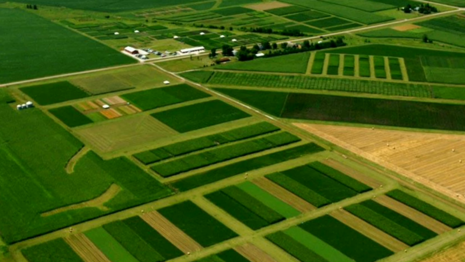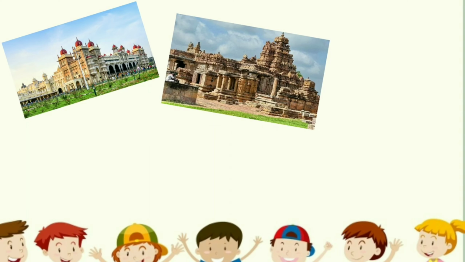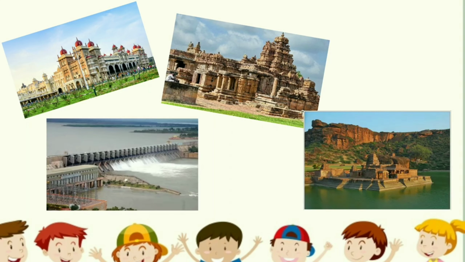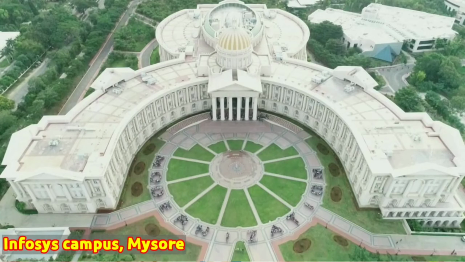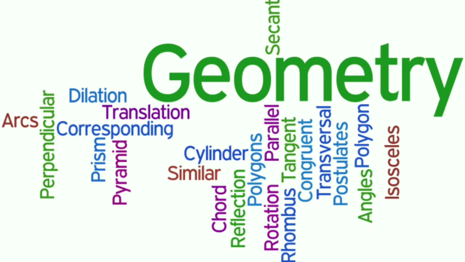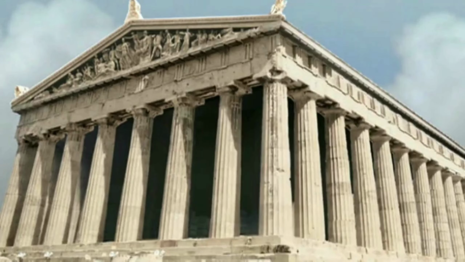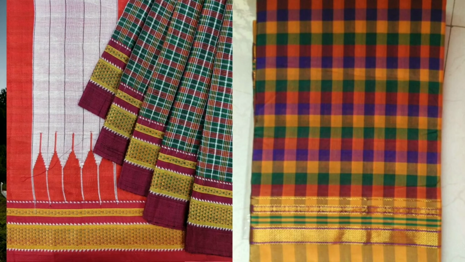Dear students, do you know that constructing magnificent palaces, temples, lakes, dams and cities, art and architecture have used the ideas of geometry? Even today, geometrical ideas are being used and can be seen in all forms of art, measurements, architecture, engineering, cloth design, etc.